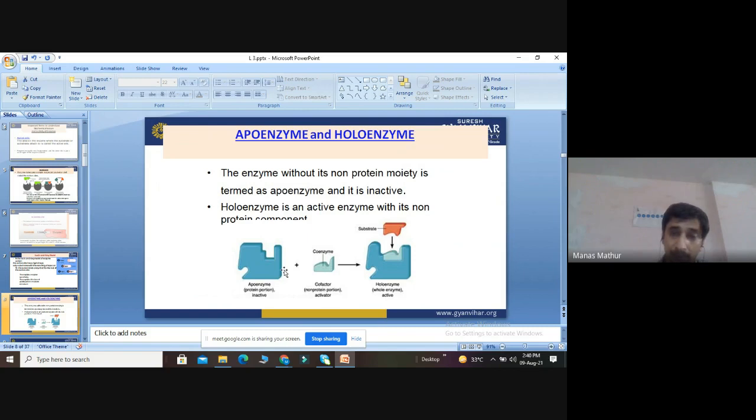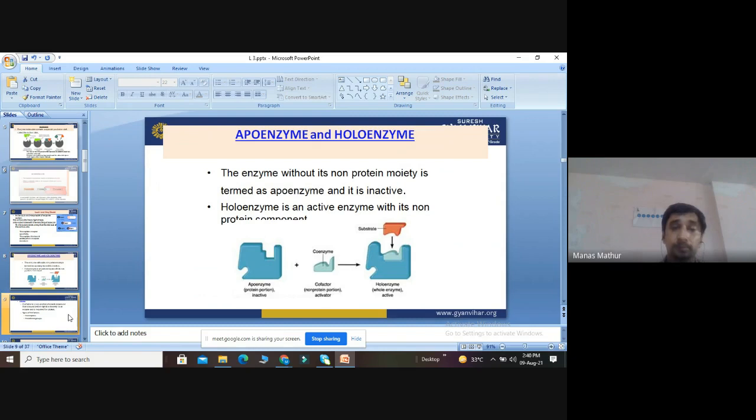So what is an apoenzyme? The protein part. What is a coenzyme? The activated non-protein part of the enzyme. When both meet, they form the holoenzyme. So apoenzyme plus coenzyme equals holoenzyme. The role of a cofactor is important in carrying out the chemical reaction. Vitamins are a very good example of cofactors in certain biochemical reactions.